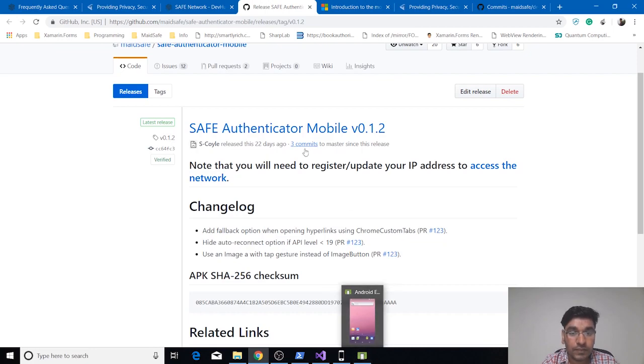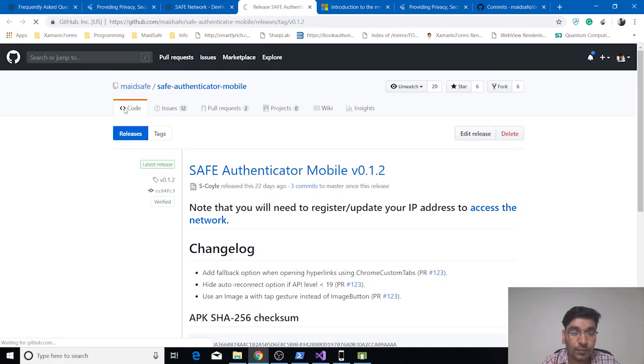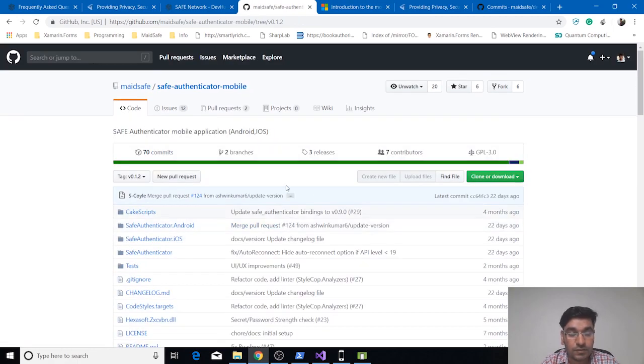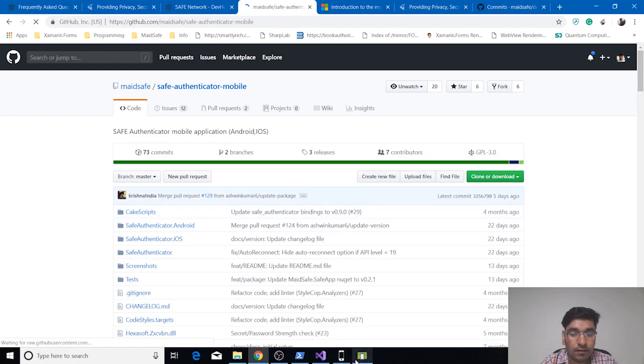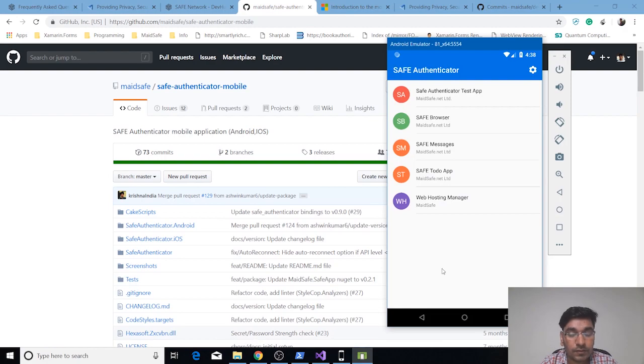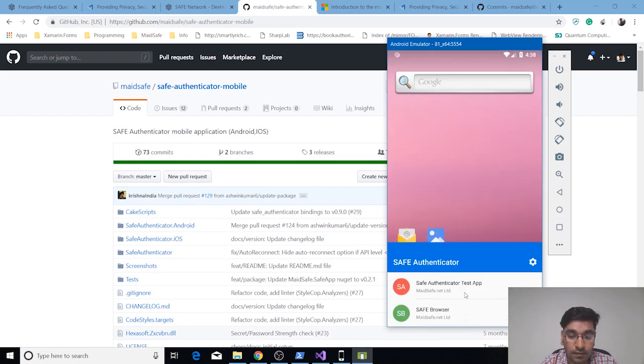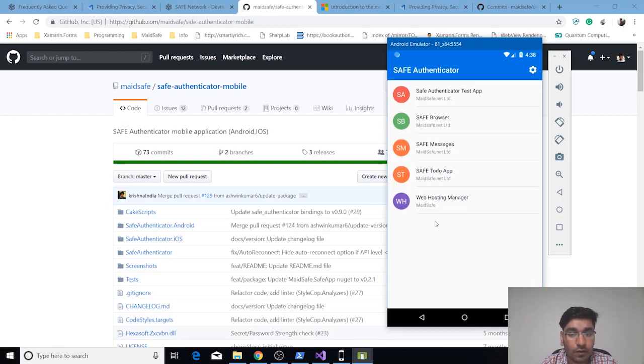And for iOS, we currently don't ship the built version of the authenticator. For that, you can go to code and then clone it and install it in your iPhone simulator or your device. I have already installed the authenticator in this Android emulator, and I already logged in. So you just have to install it from releases and log in into that.